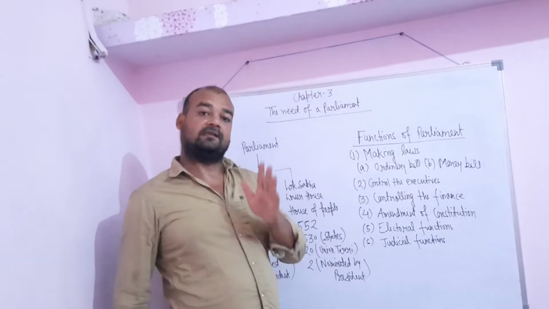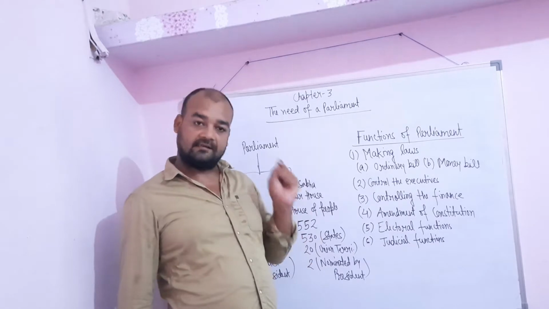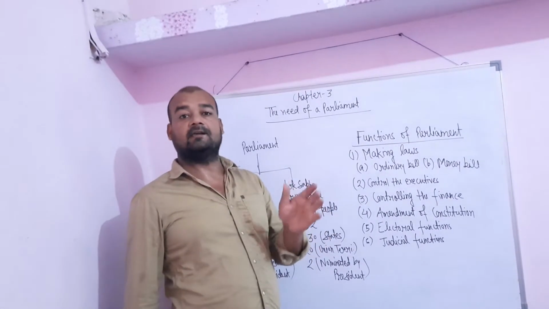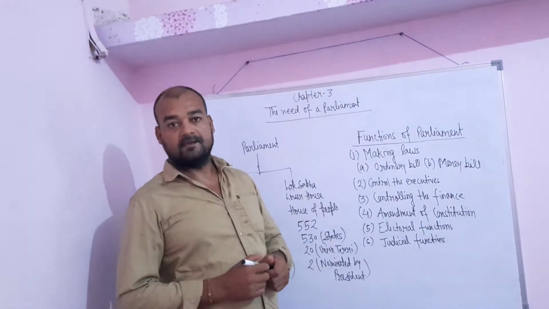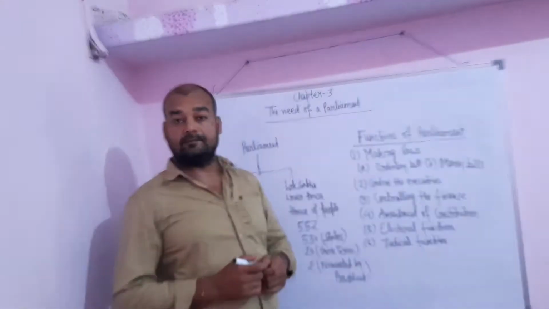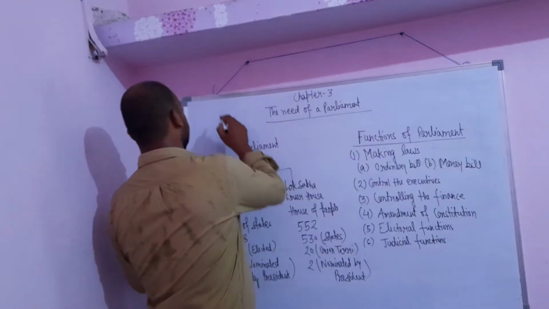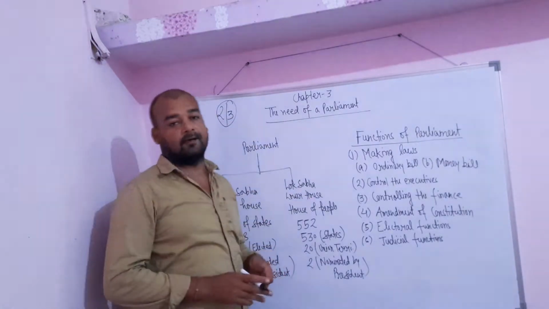After the declaration of the result, the President of India invites the leader of the majority party to form the government. But for forming the government, at least 2/3 of the total is required.